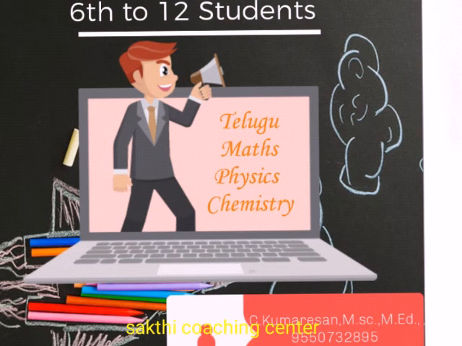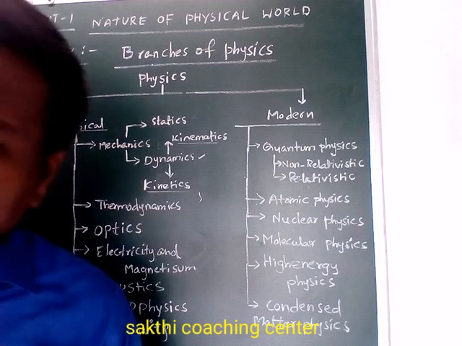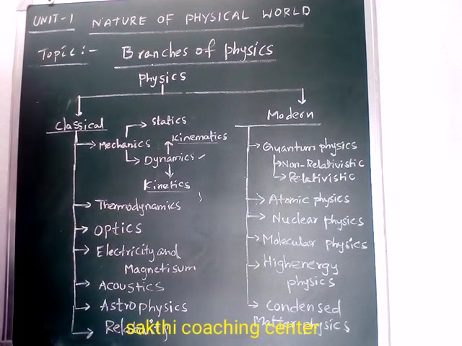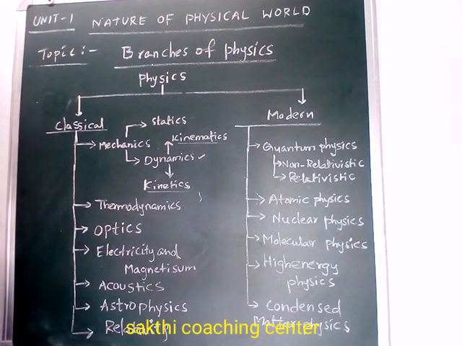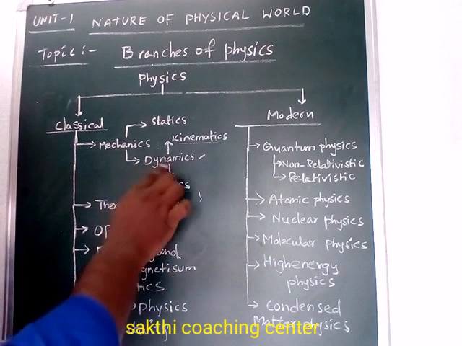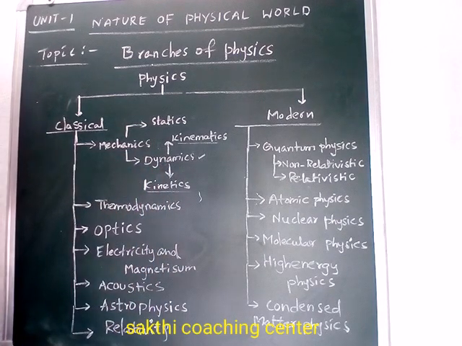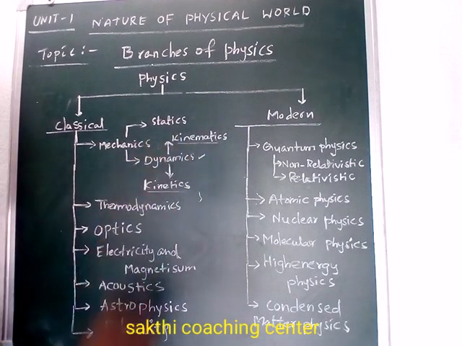Without cause means we do not consider force in this branch. Understand? So only the motion of the object is discussed here. That is what we call statics, or static mechanics. Next, dynamics. The dynamics is further divided into